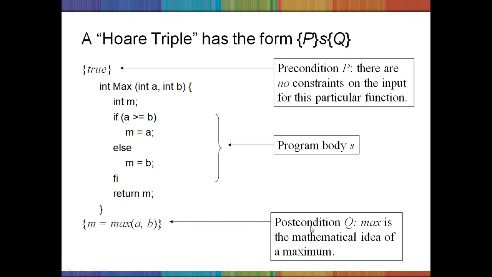In the case of postcondition Q, max is the mathematical idea of the maximum. So here, max of A comma B. So the postcondition is that the maximum value will be given to M. That means after returning the maximum value, whatever value you got should be assigned to a variable called M. This is the postcondition placed.